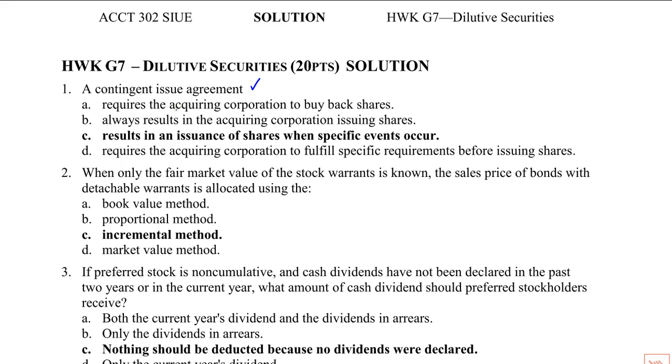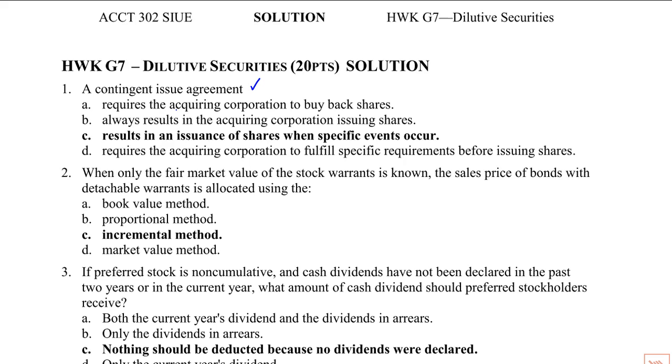What is it all about? What's the contingent issue? It's a contingent issue of shares. So it's when one company buys another, and the company that's buying the other company is a little concerned that they may be paying too much. The company being acquired is making statements about its ability to grow revenue or grow net income or market share, etc. But the company buying isn't so sure.